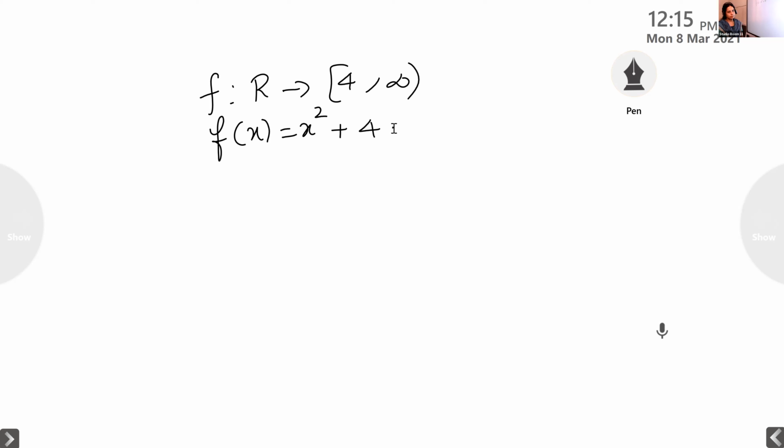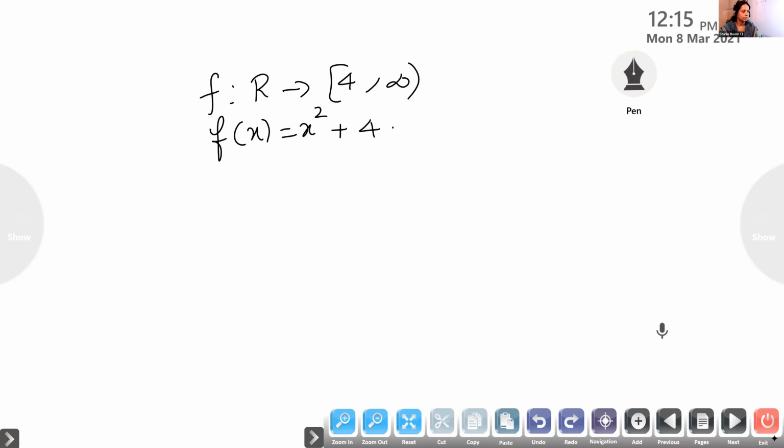Show that f is invertible and hence find f inverse.